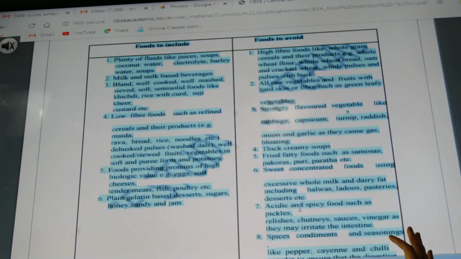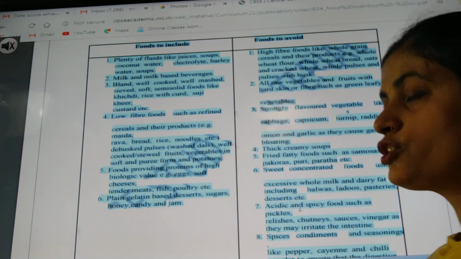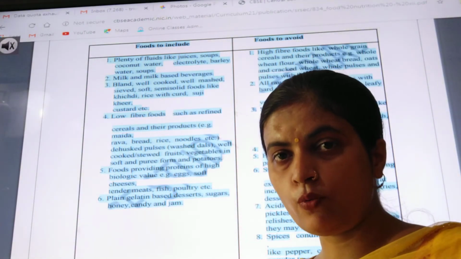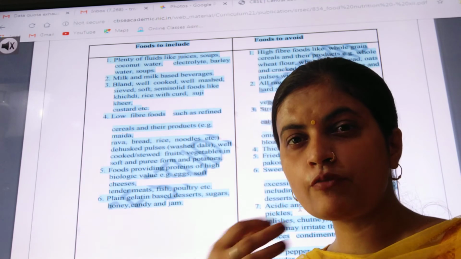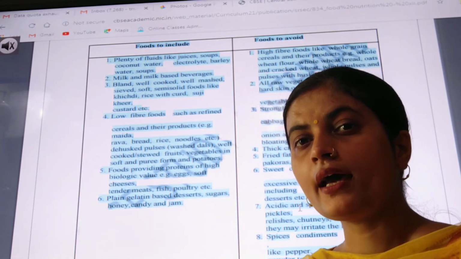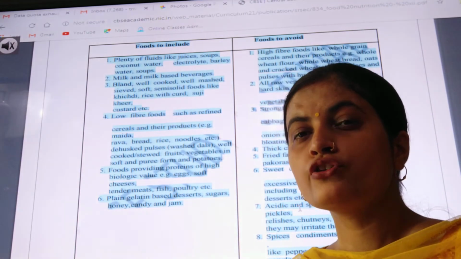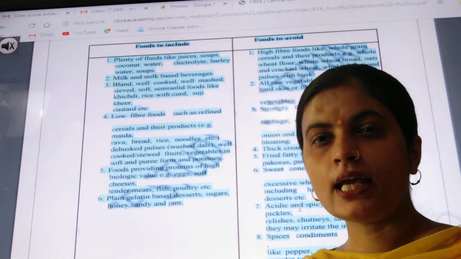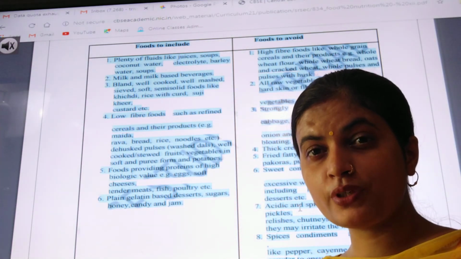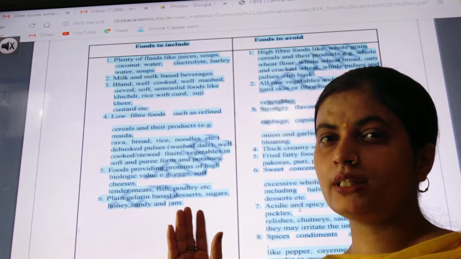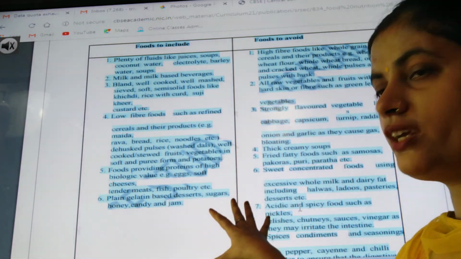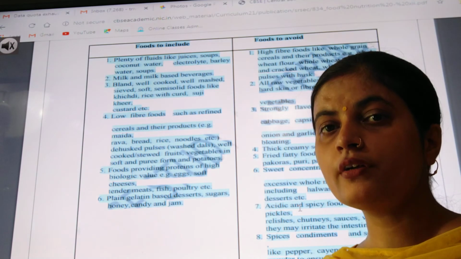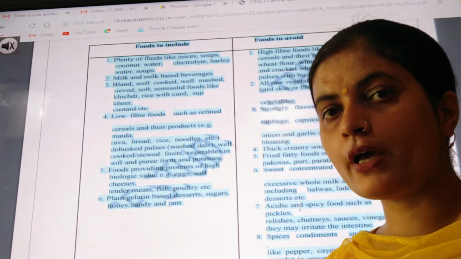I think it's visible to you. These should be avoided. Why should these things be avoided? Because these can cause inflammation in the digestive tract, and apart from that they will also hamper the absorption of nutrients in the patient. So these things we have to consider while giving or preparing a menu for a person suffering from subacute fever.